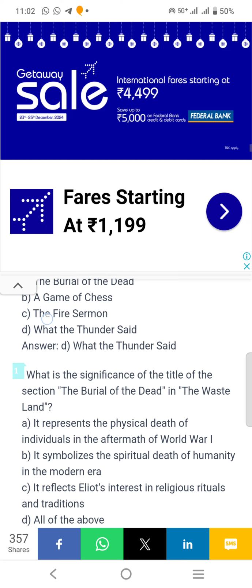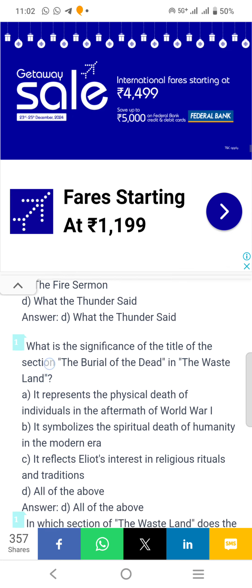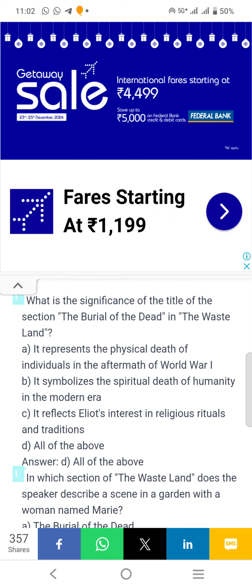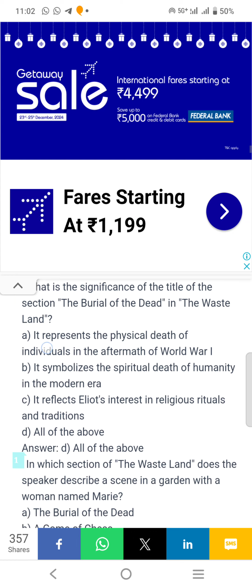What is the significance of the title of the section Burial of the Dead in The Wasteland? Answer D. It represents the physical death of individuals in the aftermath of World War One. It symbolizes the spiritual death of humanity in the modern era. It reflects Eliot's interest in religious rituals and tradition.